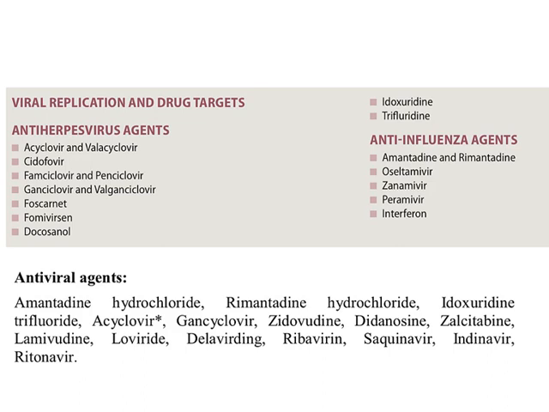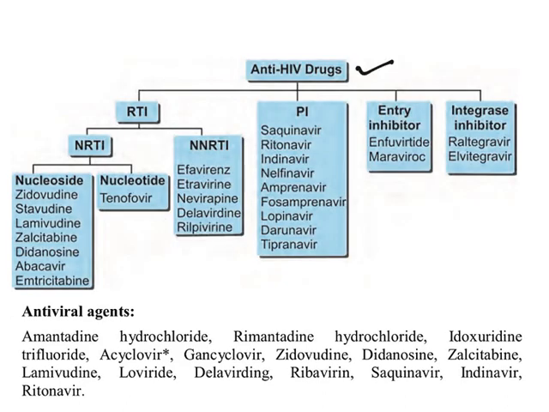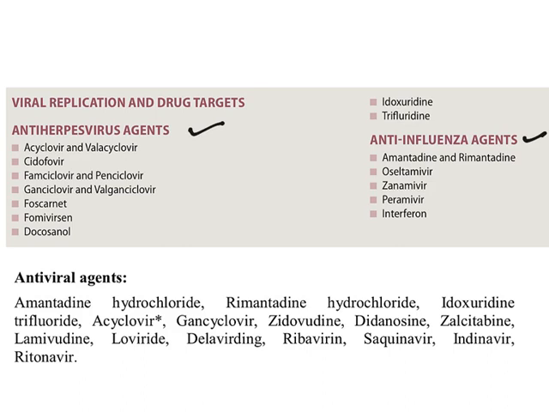Now see, there are 3 major antiviral drug categories: anti-herpes agents, anti-influenza agents, and anti-HIV drugs or retroviral drugs. In the syllabus, these drugs are given: amantadine hydrochloride, rimantadine hydrochloride. Both of them are anti-influenza agents. And then idoxuridine, trifluridine, acyclovir, ganciclovir. These drugs are known as anti-herpes virus drugs.